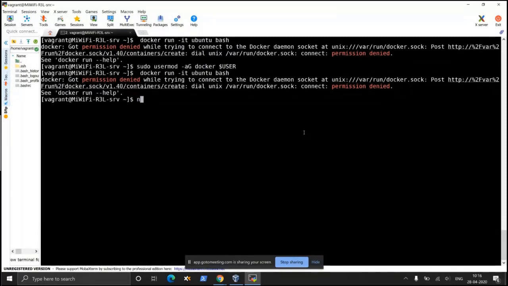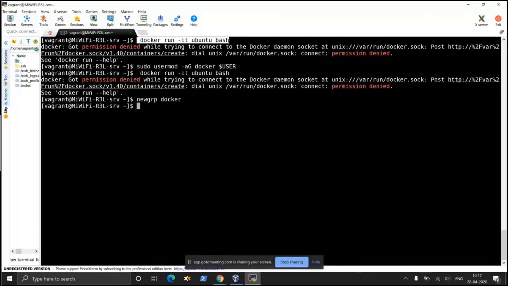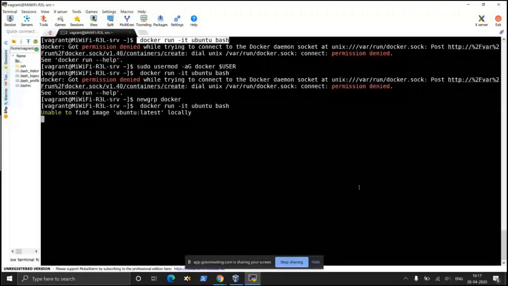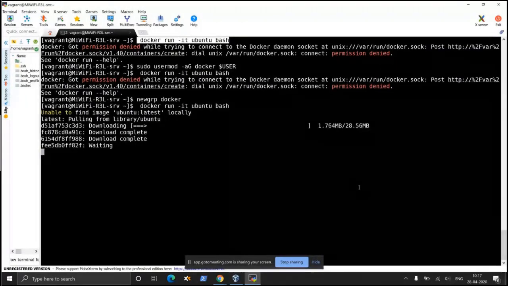If you use the command newgrp docker, that will make sure that your terminal is aware. Now if you run this command docker run -it ubuntu bash, hopefully it would run properly. Yes. Okay, so that's it.